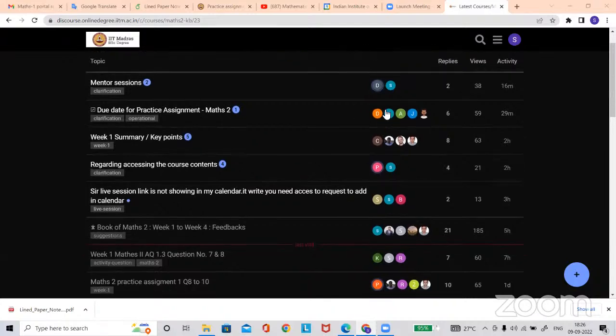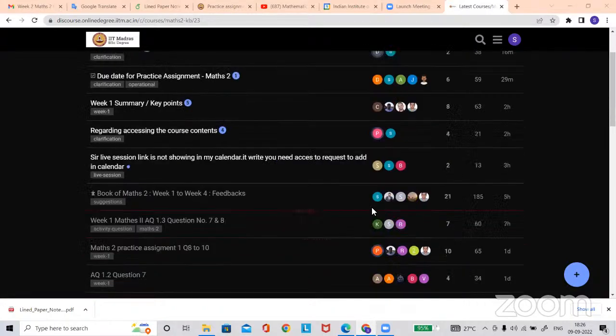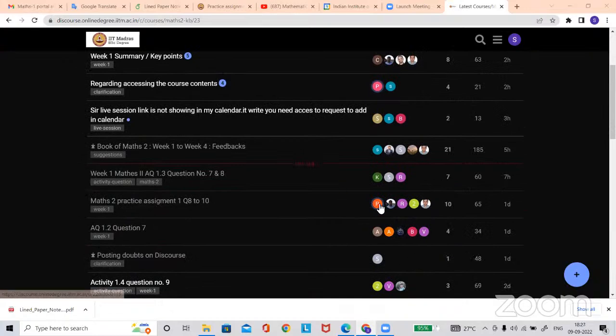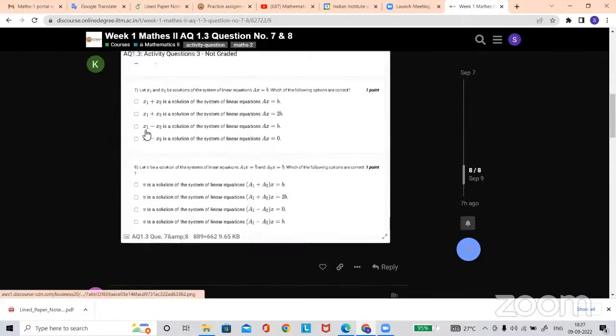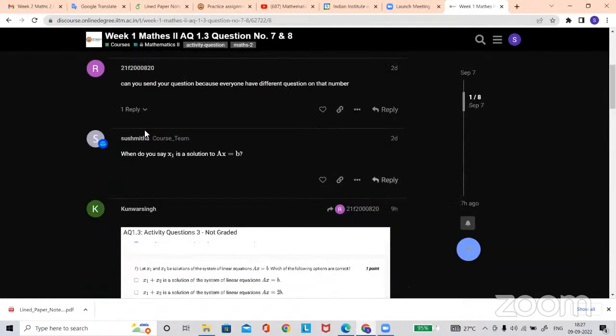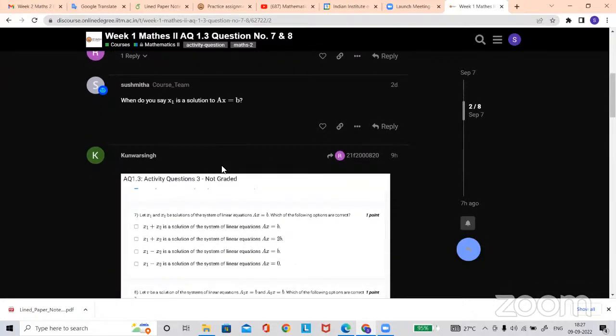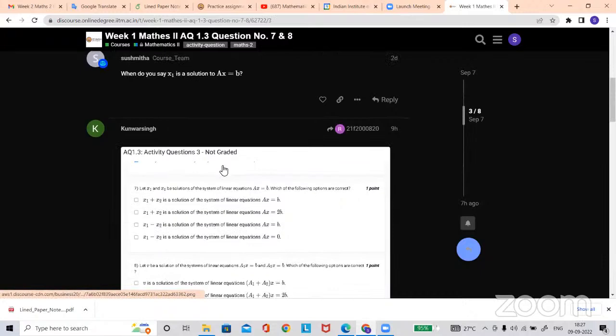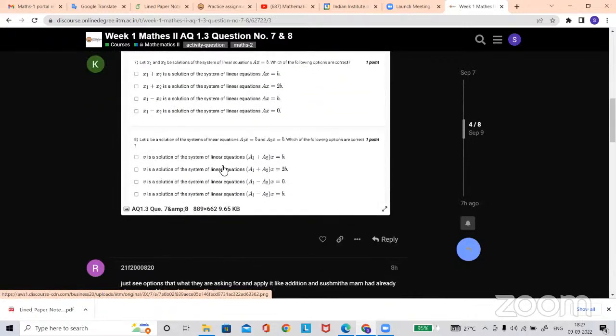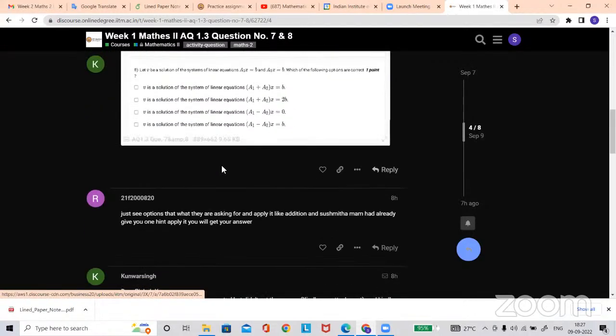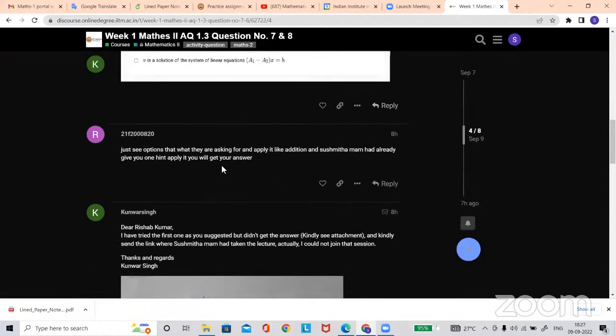Here you can see that students are discussing how to solve a particular question. The instructor will not exactly give the solution, but will give an idea how to solve it. Maybe someone gives the solution of the question, or a different idea of how to approach it.